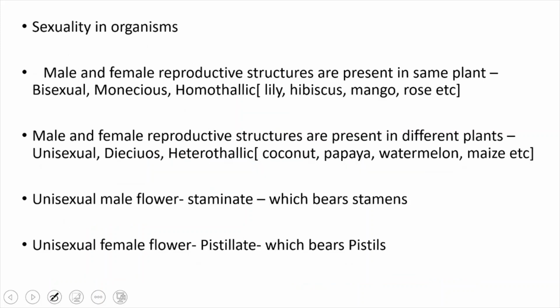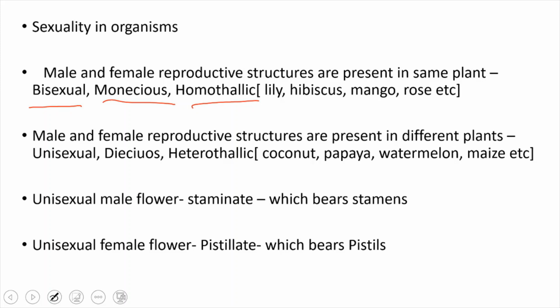So let's discuss sexuality in organisms. In gamete formation, sexuality in organisms is very important, right? We have bisexual flowers and unisexual flowers. If the male and female reproductive structures are present in the same plant, then they are called bisexual, monoecious, or homothallic. Examples are lily, hibiscus, mango, rose, etc., where the plants contain both male and female reproductive structures.